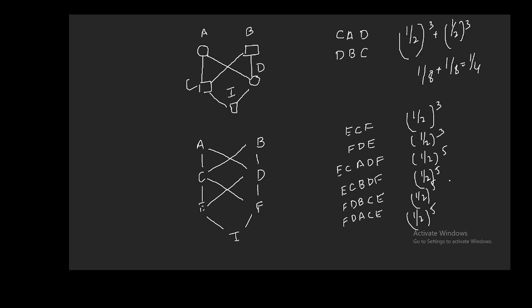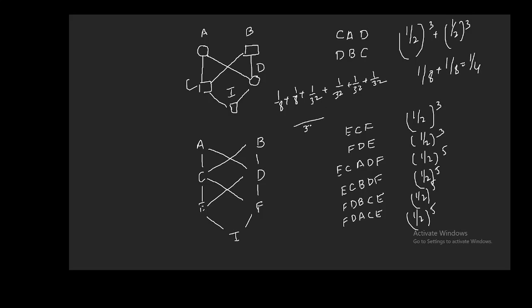You just sum all of these values, so you will be getting 1 by 8 plus 1 by 8 plus 1 by 32 plus 1 by 32 plus 1 by 32 plus 1 by 32.